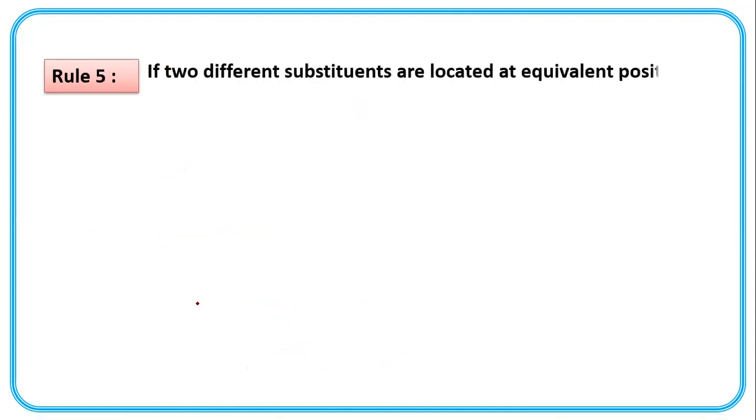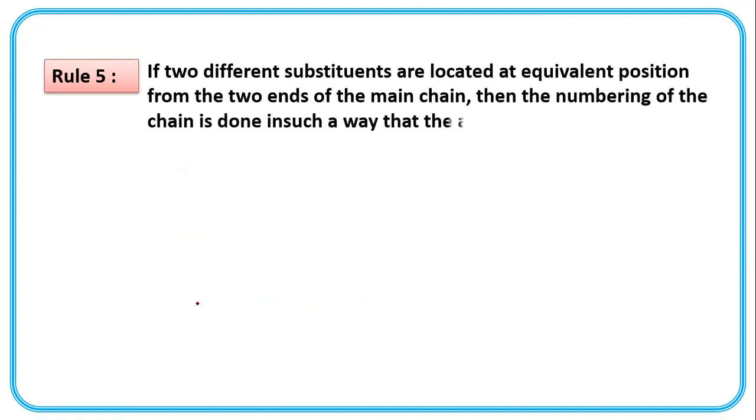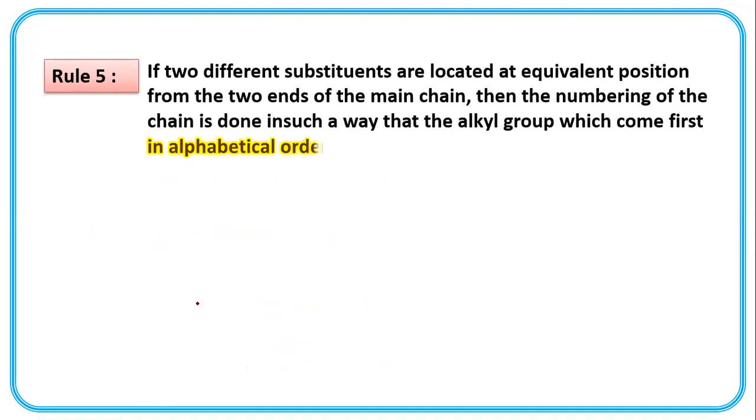Rule number 5. If two different substituents are located at equivalent positions from the two ends of the main chain, then the numbering of the chain is done in such a way that the alkyl group which comes first in alphabetical order gets the lower number.